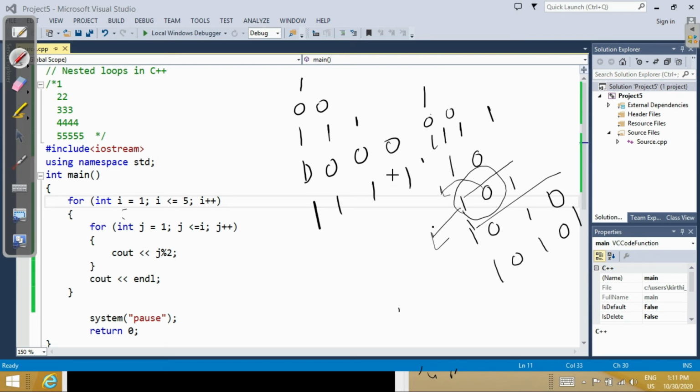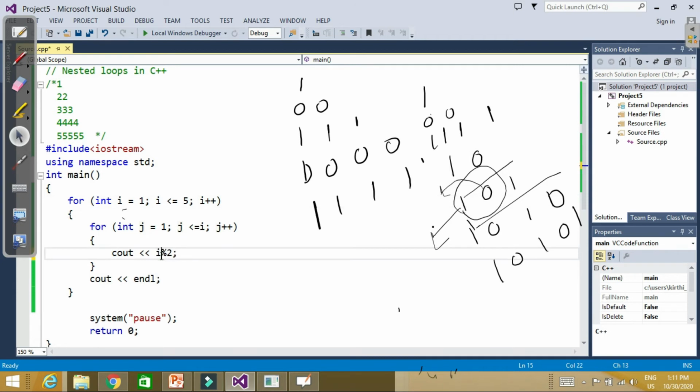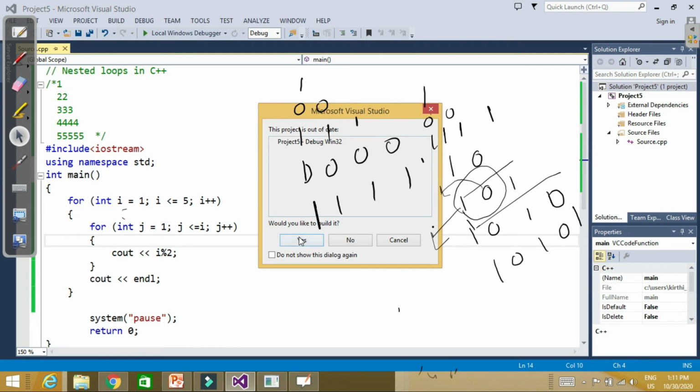So then instead of putting J here, we can put I. Instead of checking for J, we can check for I, because I remains the same for the whole row. Once I is 2, it will be 2 until the inner loop exits. So let's check it now.